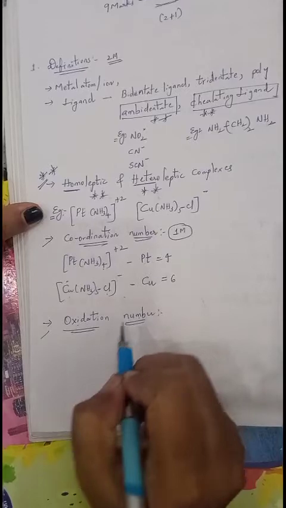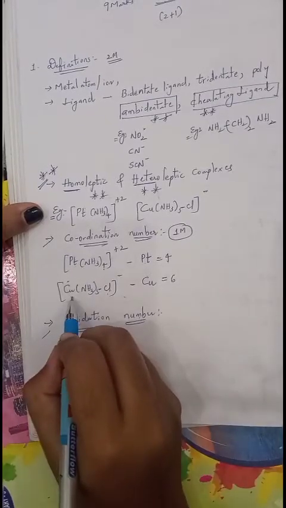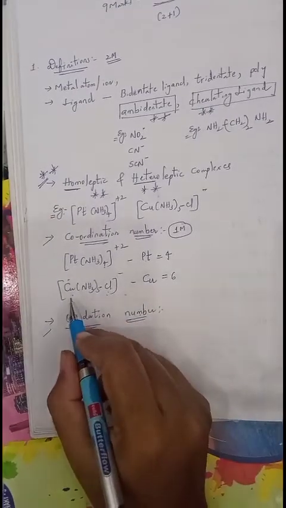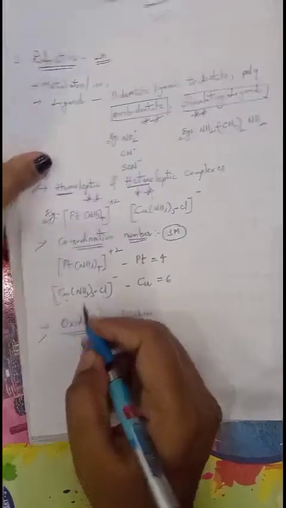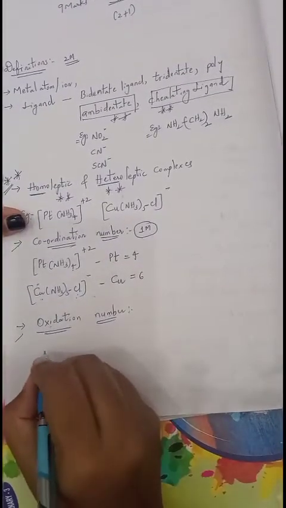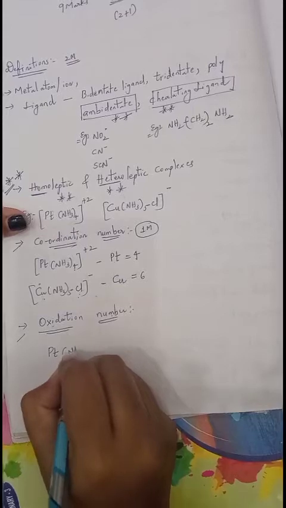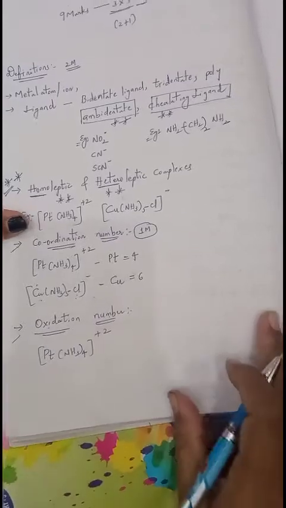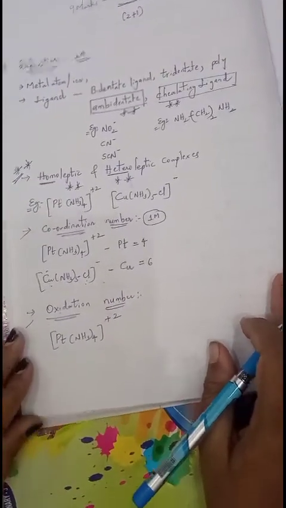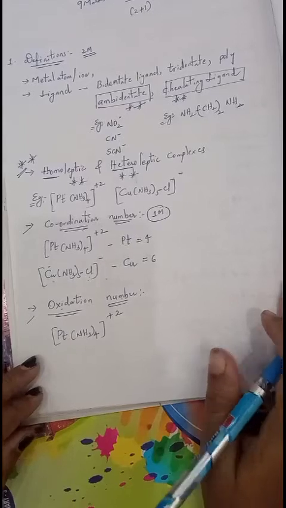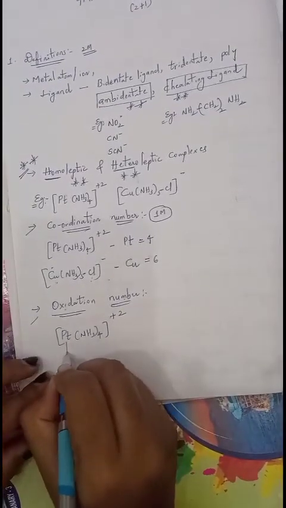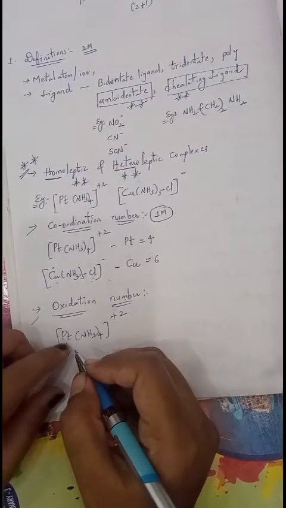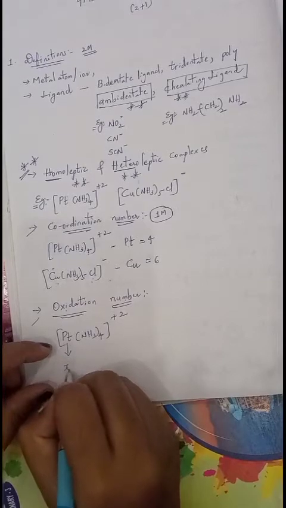Oxidation number is the charge which is left on the central metal atom after removing all the ligand donor atoms with the electrons. That is called the oxidation number of the central metal atom. Example: we will calculate for this platinum NH3 taken 4 plus 2 complex. Whatever the atom or ion you are going to find the oxidation number for, take that as X. Oxidation number belongs only to the metal. This is the metal in this complex, so consider it as X.